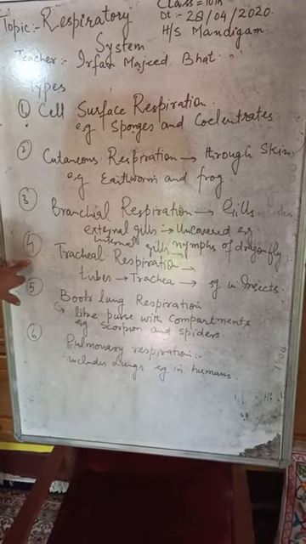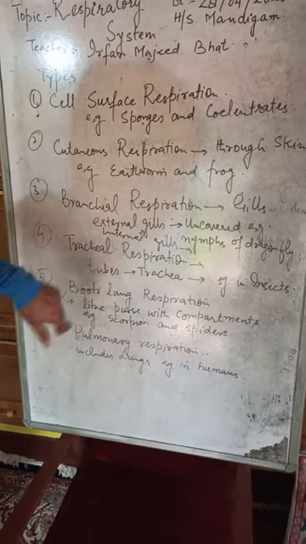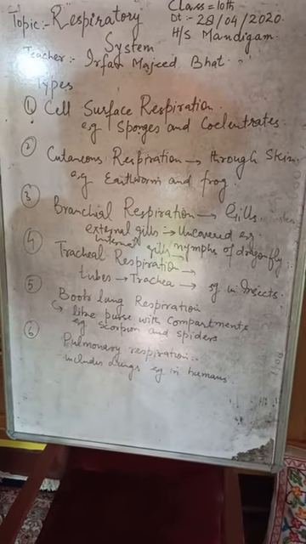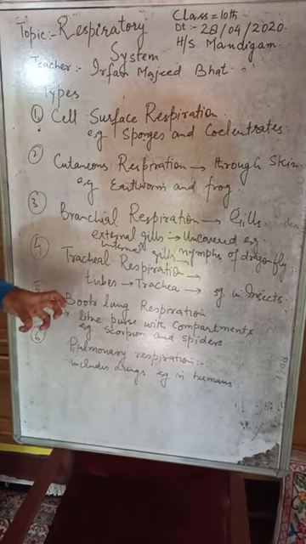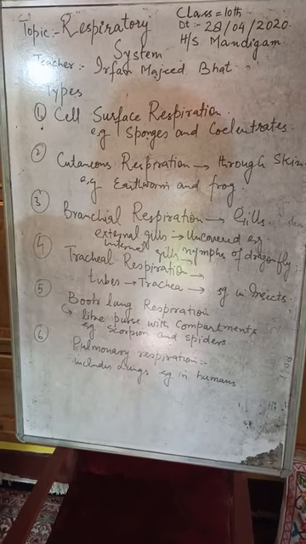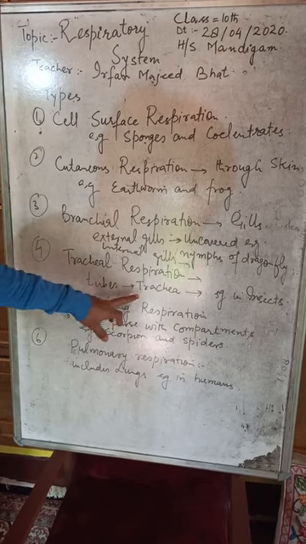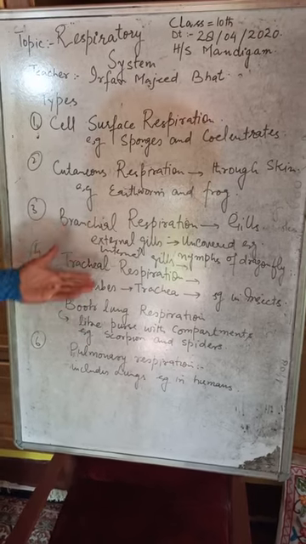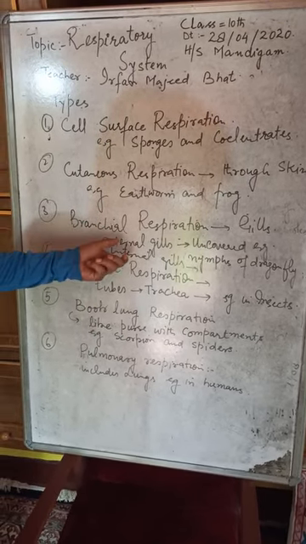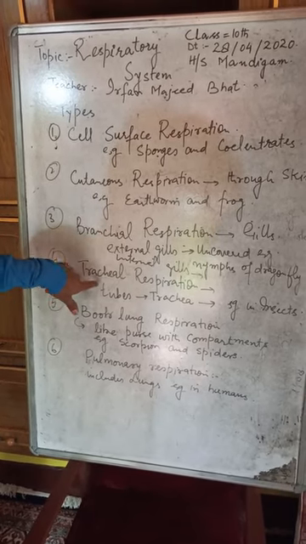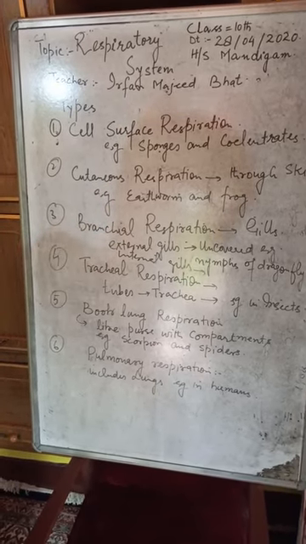Then you have the fourth type of respiration here, tracheal respiration. Here the exchange of the gases takes place through tube-like structures. They are the shiny tubes which are present generally in insects, and those tubes are called the trachea. As here you can see in the branchial respiration, the exchange of gases takes place through the gills. Here, the exchange of gases takes place through the shining tubes called the trachea.